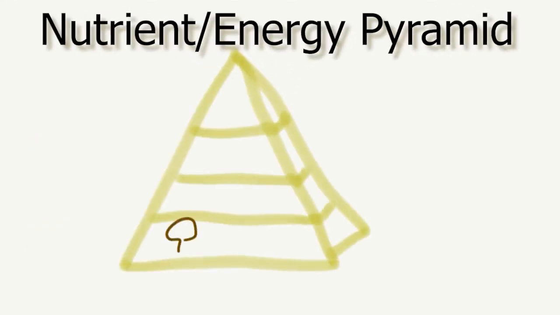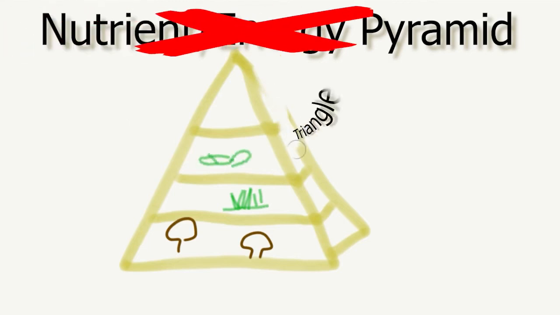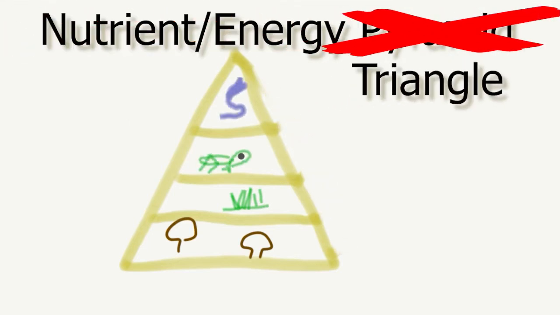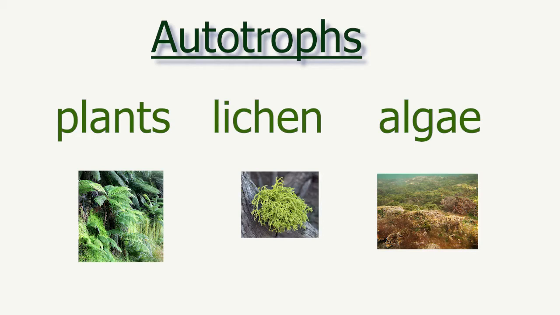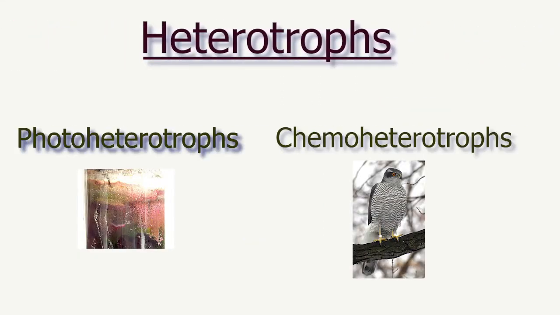First, we're going to cover the food web and energy transfers. Well, the pyramid is actually more of a triangle, which is actually more of a circle. There are two types of these organisms. Some are called autotrophs. Autotrophs are organisms that produce organic compounds using carbon, usually from the sun. Heterotrophs, on the other hand, cannot use carbon dioxide as their sole carbon source. Photoheterotrophs get energy from light, and chemoheterotrophs, like animals, get energy from eating other organisms.